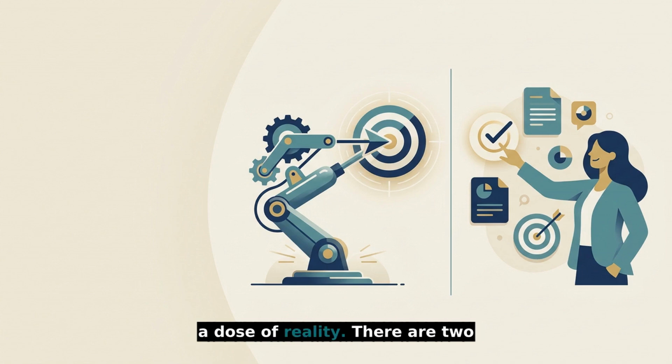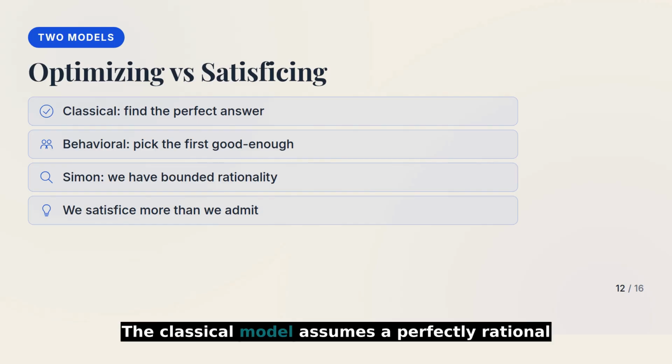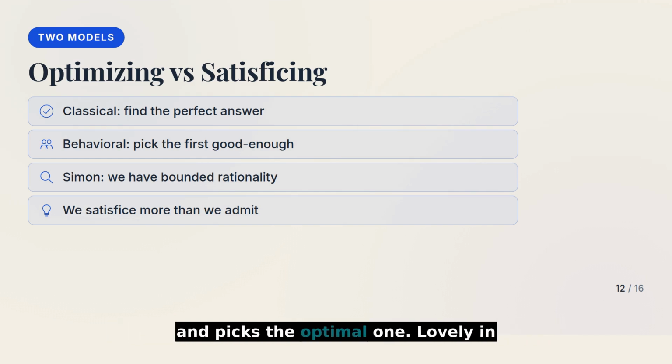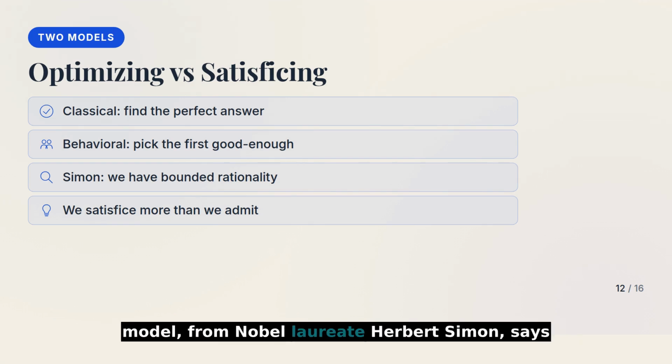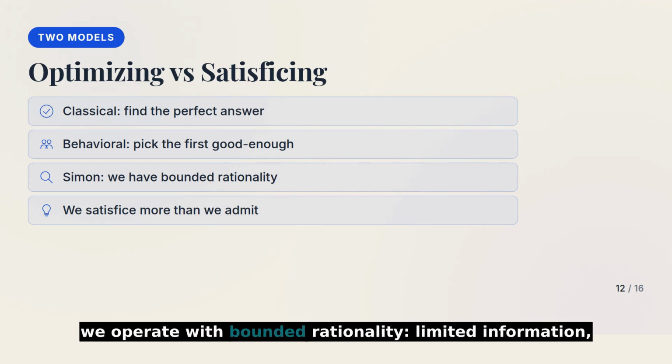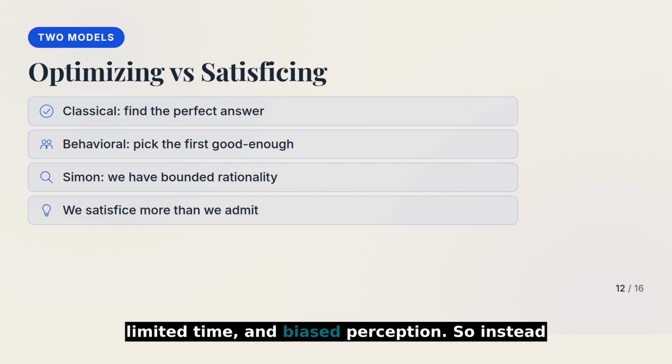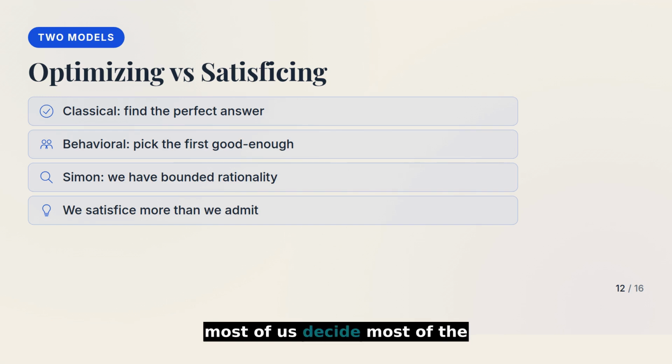Now, a dose of reality. There are 2 models of how decisions actually get made, and the gap between them is huge. The classical model assumes a perfectly rational manager who knows every option and picks the optimal one. Lovely in theory, but the behavioral model from Nobel laureate Herbert Simon says we operate with bounded rationality, limited information, limited time, and biased perception. So instead of optimizing, we satisfice, choosing the first option that is simply good enough. Be honest, that is how most of us decide most of the time.